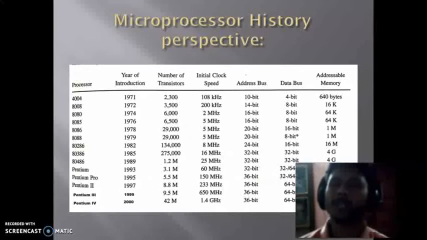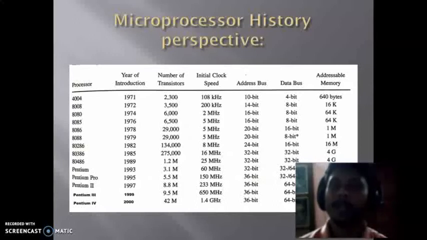Virtual memory is a concept where multiple processes can be accessed by a main memory. The main memory is small and the virtual memory is very large, meaning a lot of processes can be accessed by making use of a small main memory. This concept came in the 80186 processor, and nowadays virtual memory has increased a lot.